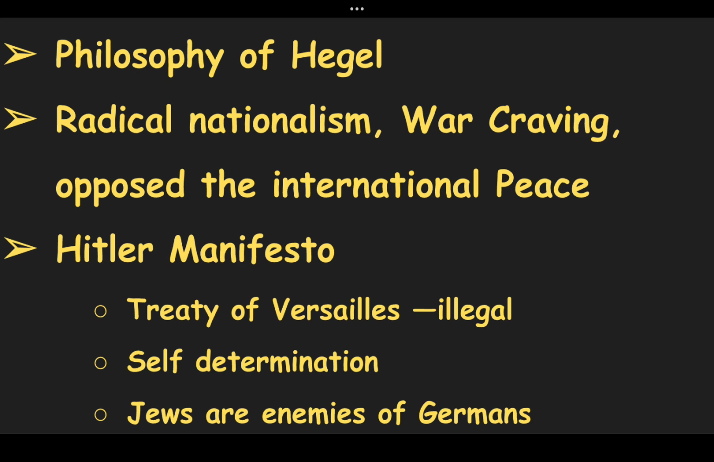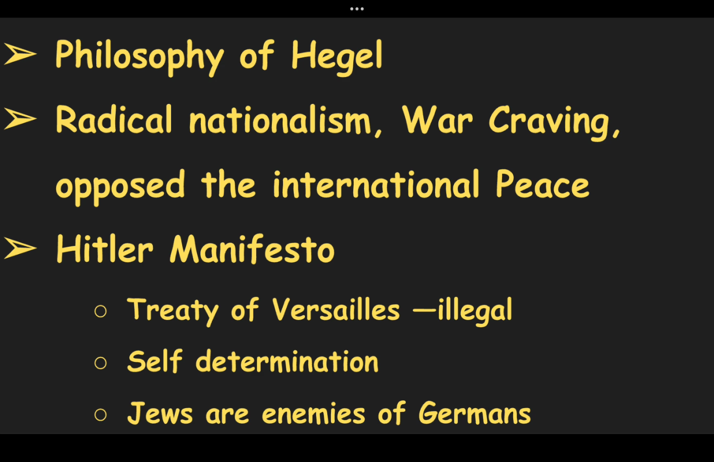The rise of Nazism was very much influenced by the philosophy of Hegel, who believed in radical nationalism, war craving, and was opposing international peace. He says that the state had ultimate sovereignty and the state is a form of God. We should always be ready to sacrifice for the state. The autobiography of Hitler, Mein Kampf, was nothing but the manifesto of the Nazi Party, in which some of the highest points